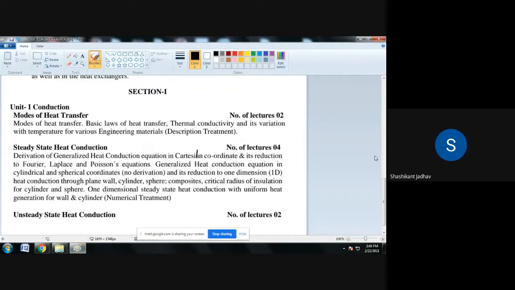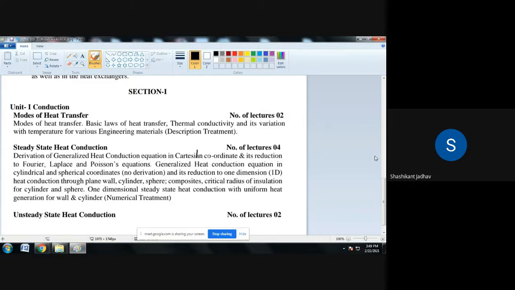Okay, today we have started unit number 1. So before going to unit number 1, we have to write down the syllabus. In that we have to write down the sub points. First sub point, that is modes of heat transfer.